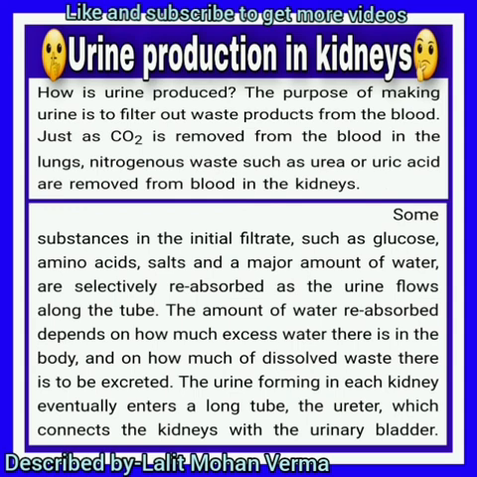Now the question arises, how is urine produced? What is its purpose? The purpose of making urine is to filter out waste products from the blood, just as CO2 is removed from the blood in the lungs. Nitrogen wastes such as urea or uric acid are removed from the blood in the kidney. Some substances in the initial filtrate like glucose, amino acids, salts and a major amount of water are selectively reabsorbed again as the urine flows along the tube.